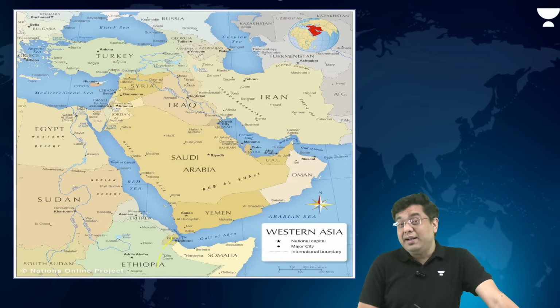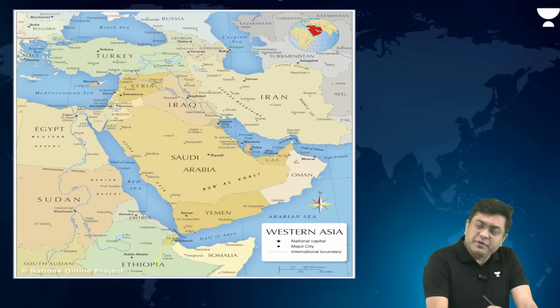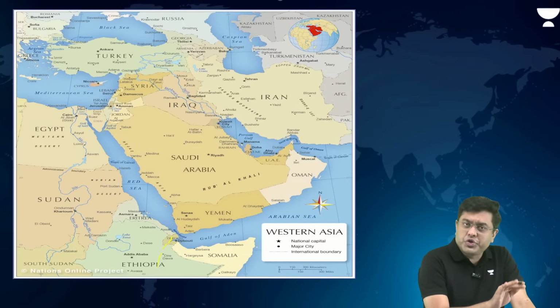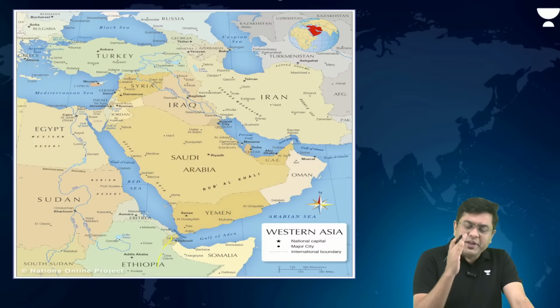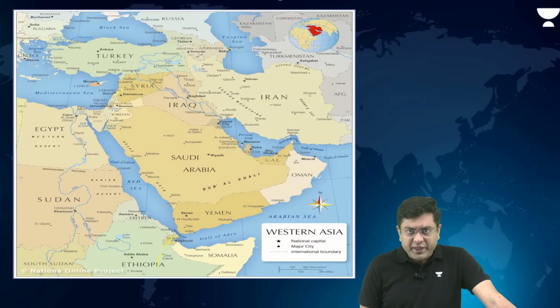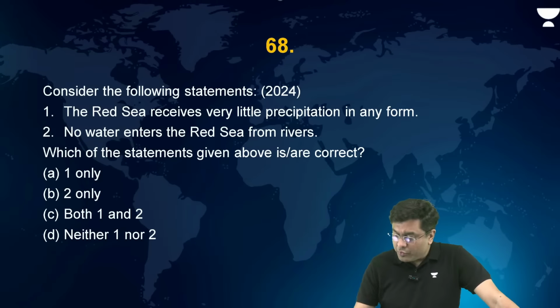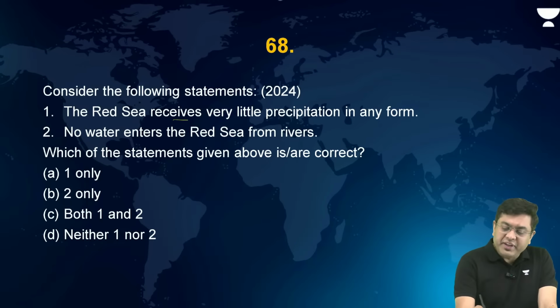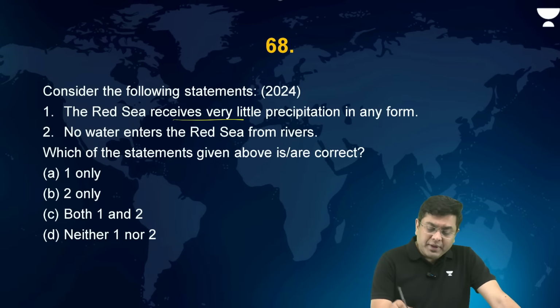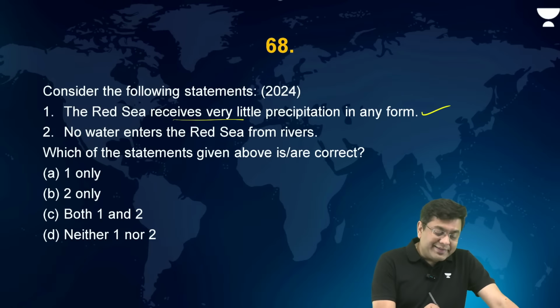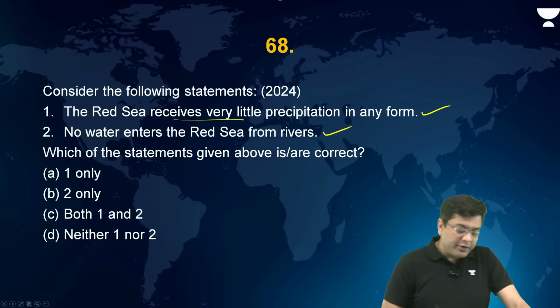So moist winds are not very common in the region of Red Sea. And observe this Red Sea, there is no stream that you will observe draining in the region of Red Sea. So that is where you have to understand the aspect associated. So here, Red Sea receives very little precipitation in any form. Correct. No water enters Red Sea from rivers. That is also correct.